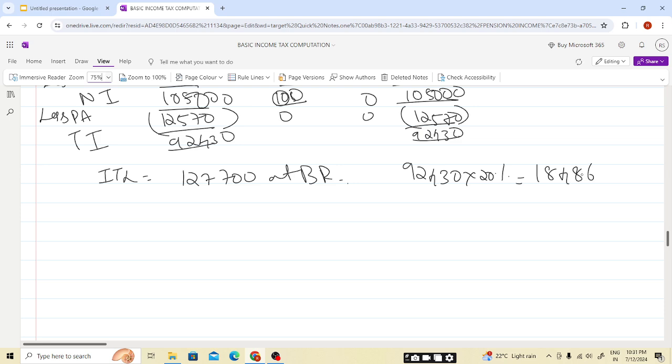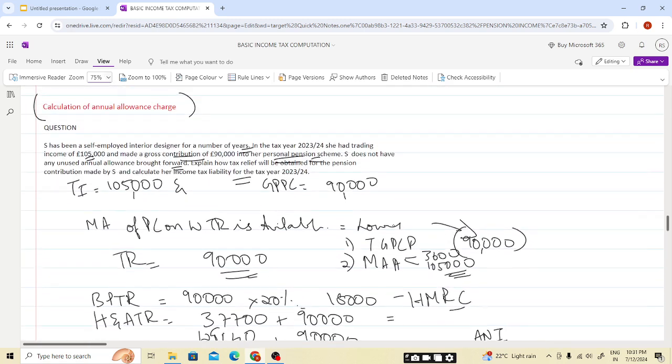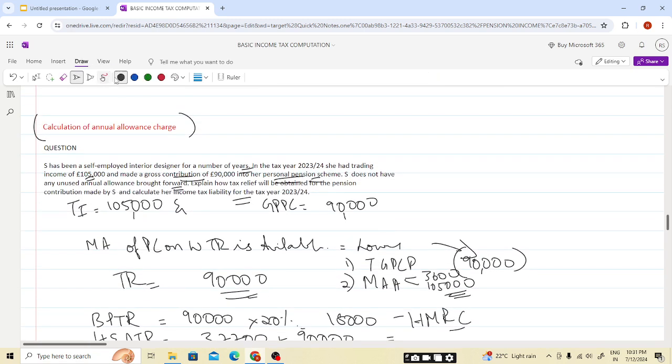So I hope, students, till here no doubts. Till here we have already covered in a previous question also. Now the new picture comes here, the annual allowance and the annual allowance charge.